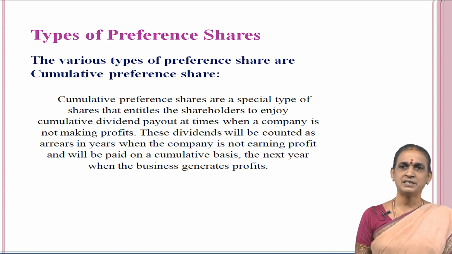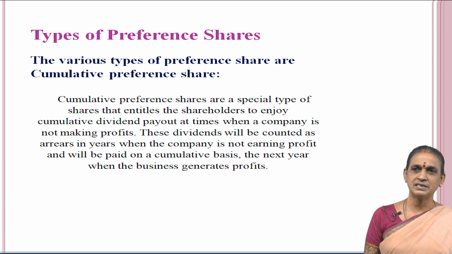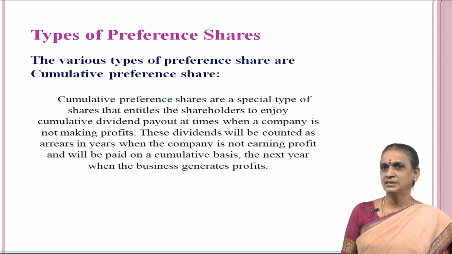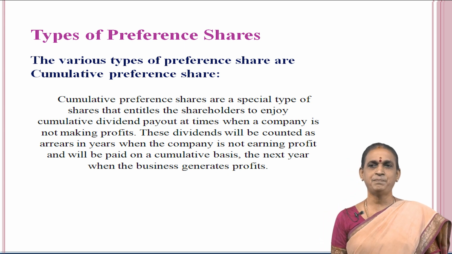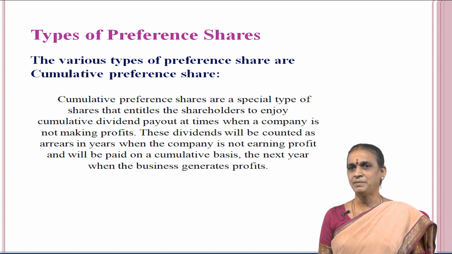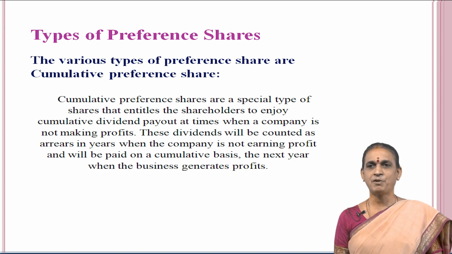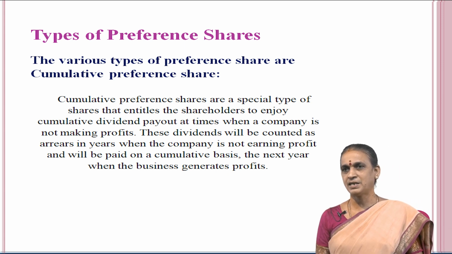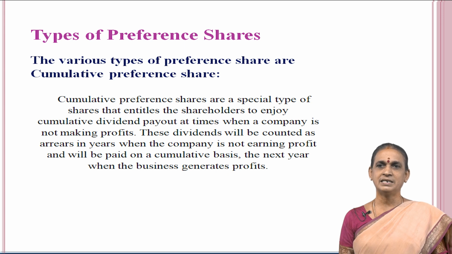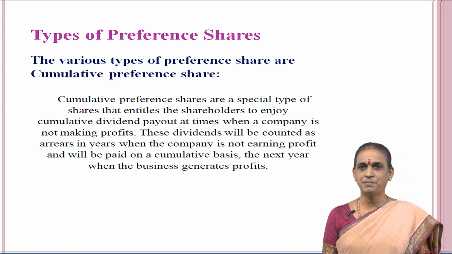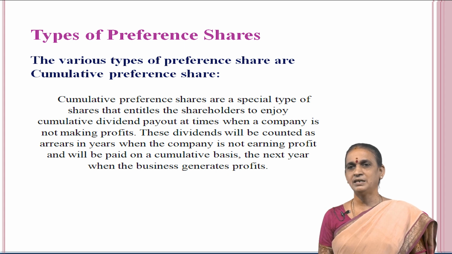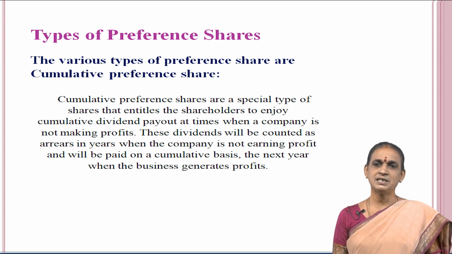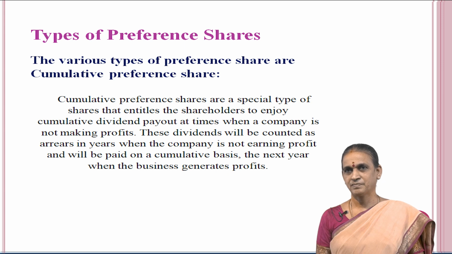First, cumulative preference shares. Cumulative preference shares are a special type of shares that entitle the shareholders to enjoy cumulative dividend payout at times when the company is not making profit. These dividends will be counted as arrears in years when the company is not earning profit and will be paid on a cumulative basis the next year when the company generates profits.